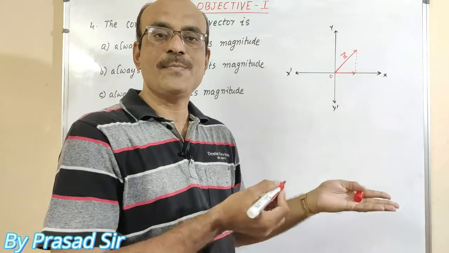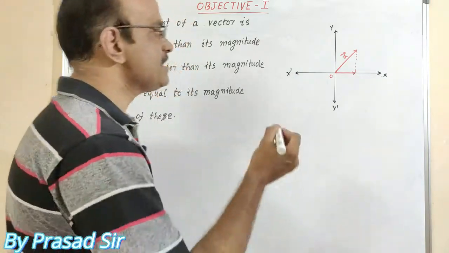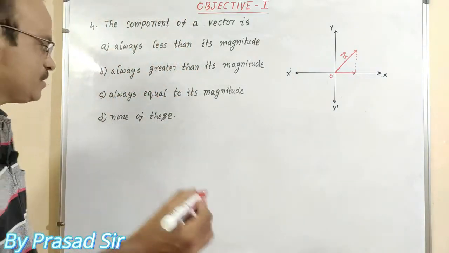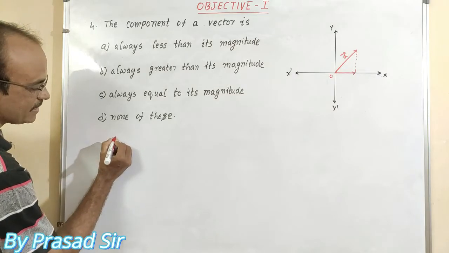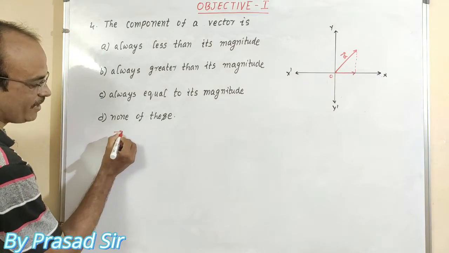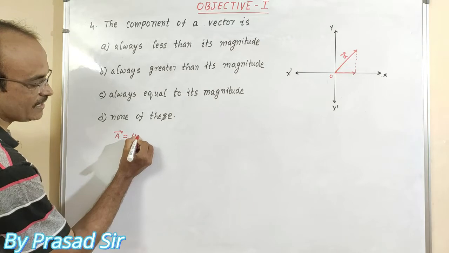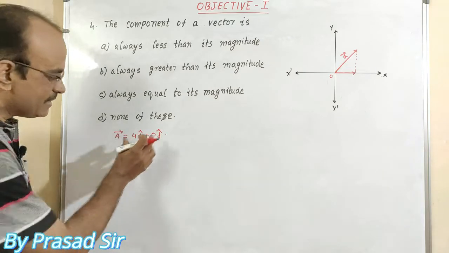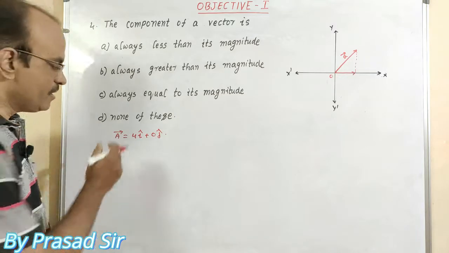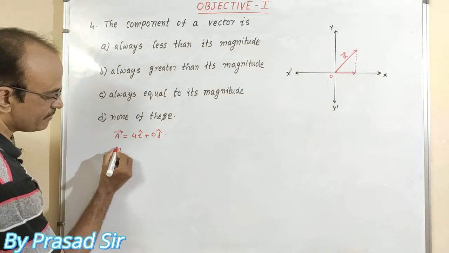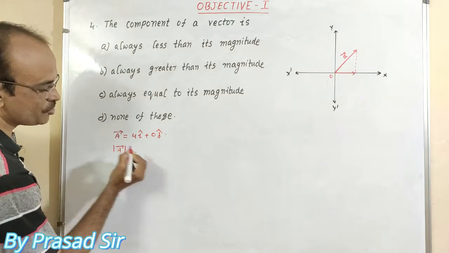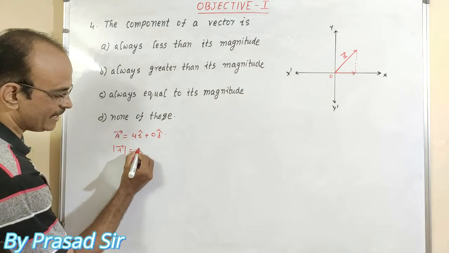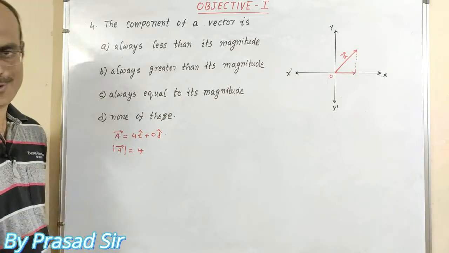The magnitude must be equal. So let us consider an example. Let us consider the vector A equal to 4i cap plus 0j cap. This is one best example we will take. Find the magnitude of this one. The magnitude of vector A is 4.